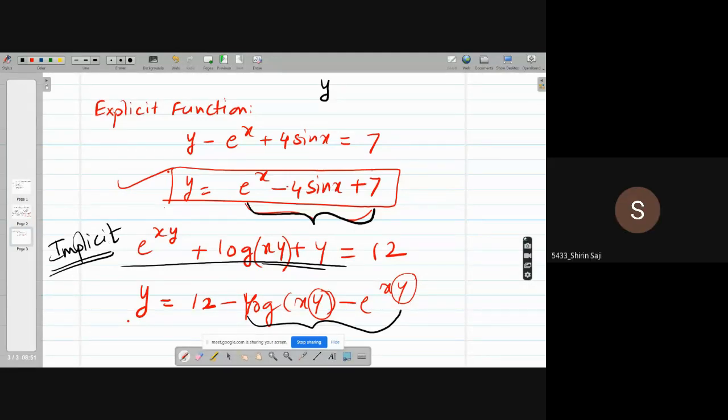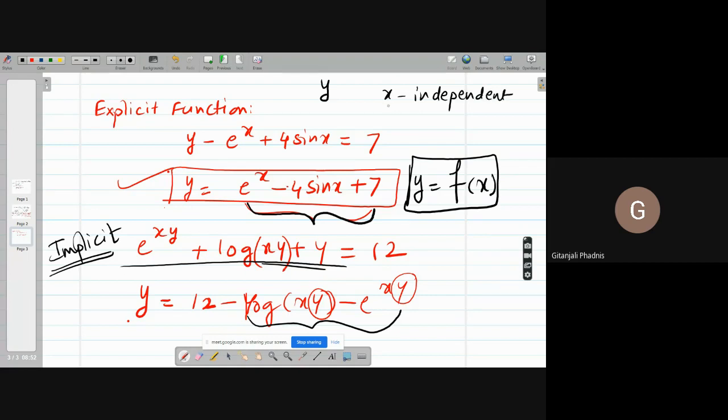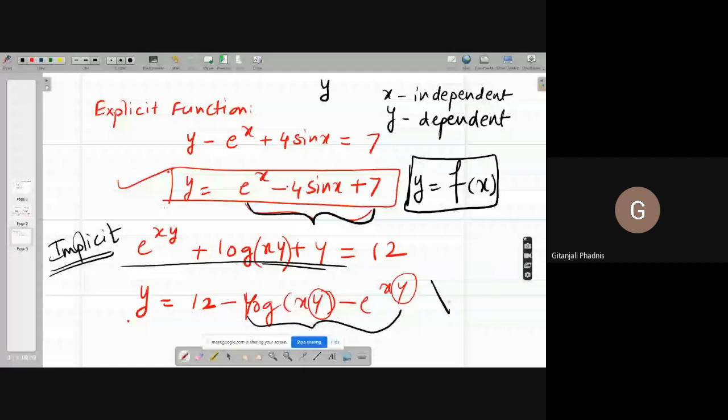Implicit function. So in case of an explicit function, I can write y as a function of x. The y coordinate is a function of x. X is the independent variable and y is the dependent variable. Y is expressed using x, and for x you can take any values from the real line. It is always the independent variable. You cannot do this in case of an implicit function.